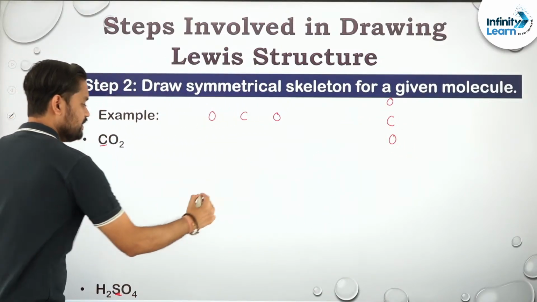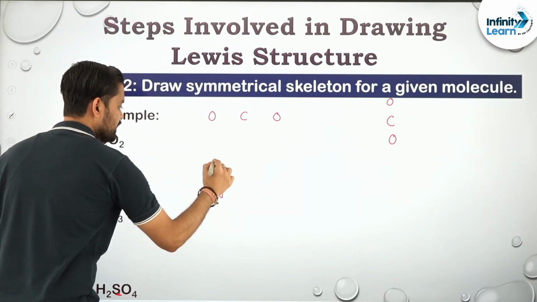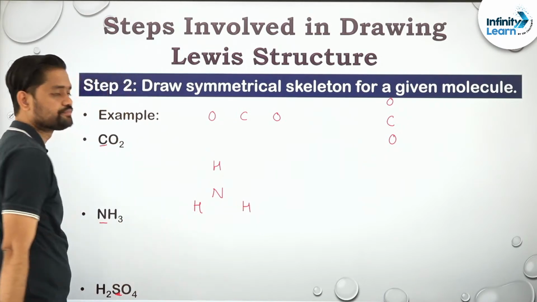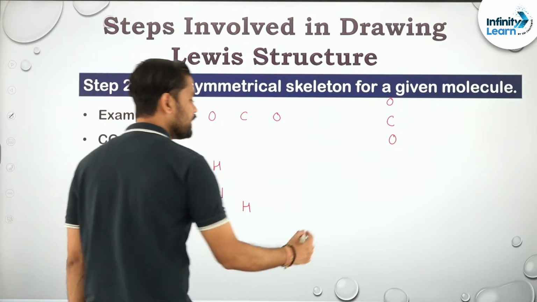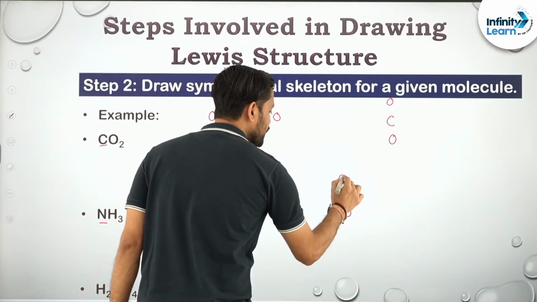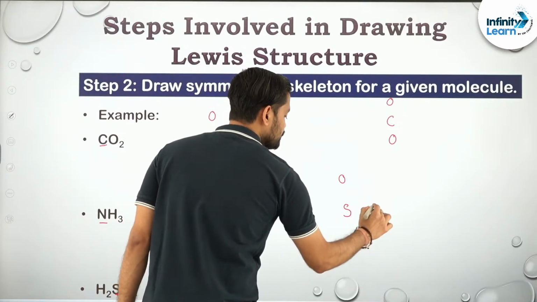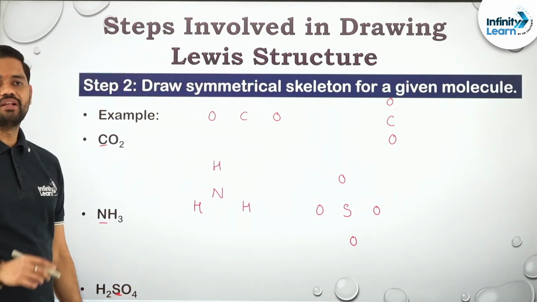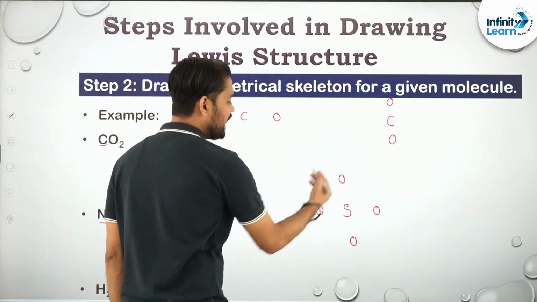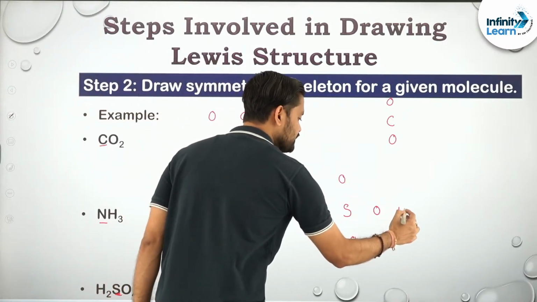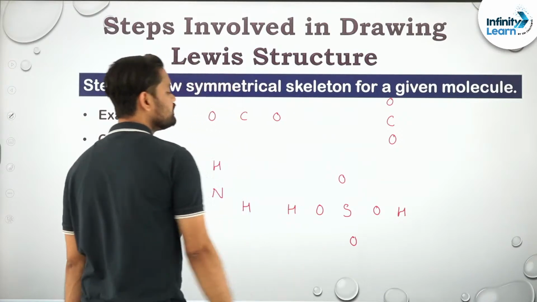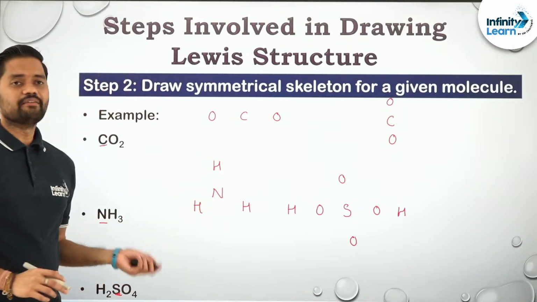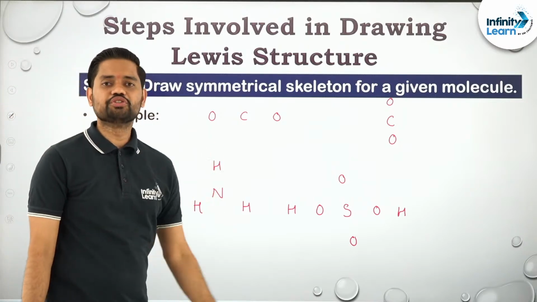What about NH3? Nitrogen in the middle. Can I draw 3 hydrogens at 120 degrees to make it symmetrical? Similarly H2SO4, how can we draw it? Sulfur, and there are 4 oxygens, 1, 2, 3, 4, symmetrical. There are 2 hydrogens as well, and the hydrogen will be at the terminal, so you can add it to any oxygen. I am just making it symmetrical like this. Clear? Perfect. So this is the second step.